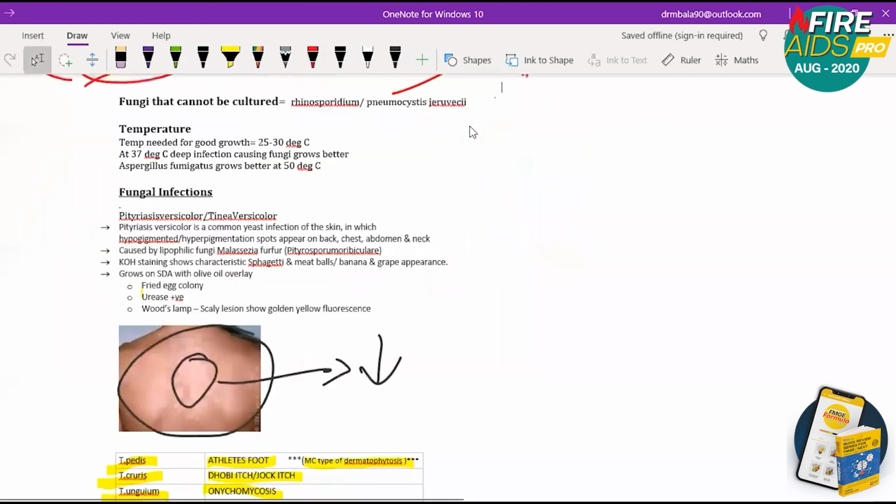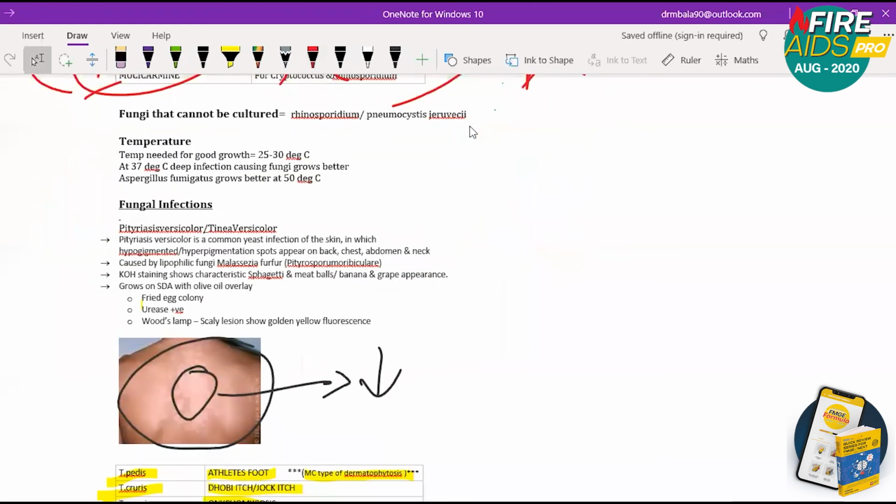Then you need to know this MCQ: fungi that cannot be cultured. Rhinosporidium or Pneumocystis jirovecii cannot be cultured. This point I want you to make a note of. Fungi that cannot be cultured are Rhinosporidium and Pneumocystis jirovecii. Everyone, please make a note of it.